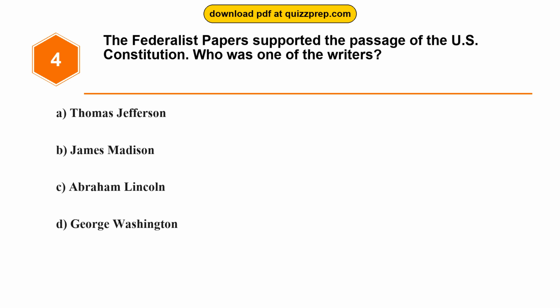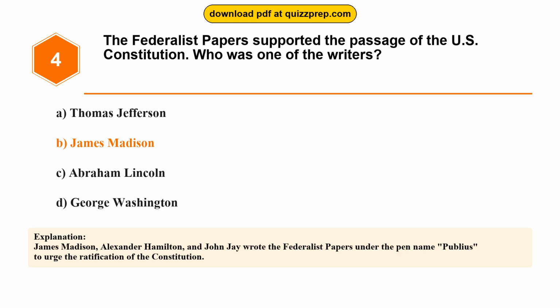Question 4. The Federalist Papers supported the passage of the U.S. Constitution. Who was one of the writers? Option A, Thomas Jefferson. Option B, James Madison. Option C, Abraham Lincoln. Option D, George Washington. The correct answer is option B, James Madison. James Madison, Alexander Hamilton, and John Jay wrote the Federalist Papers under the pen name Publius to urge the ratification of the Constitution.